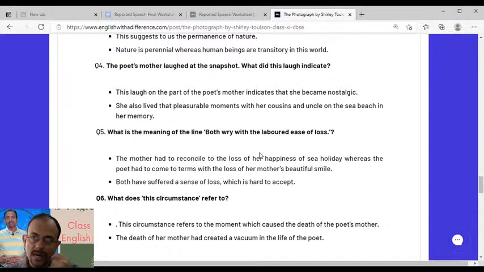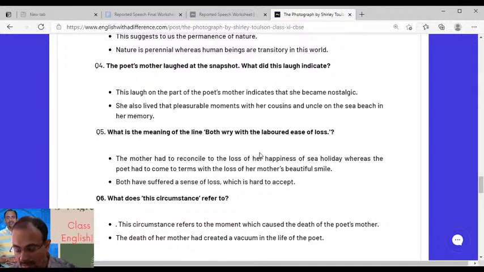There are two kinds of losses. One kind of loss we can negotiate with relatively less effort, but there are some kinds of losses which take a lot of time to heal, which take a lot of time to come to terms with, right?